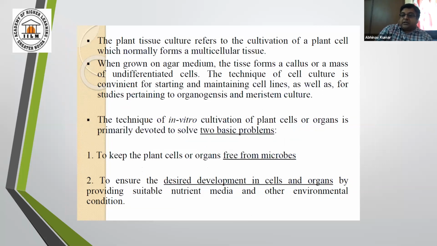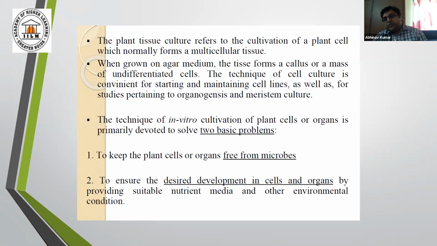Plant tissue culture refers to the cultivation of a plant cell which normally forms a multicellular tissue. This technique actually solves two basic problems. The first one is microbe-free plants. This technique generates microbe-free plants because the whole system is set up for that, and to ensure the desired development in cells and organs by providing them suitable nutrient media.